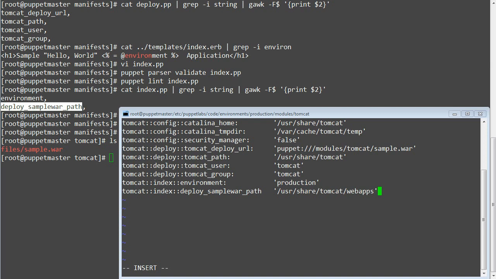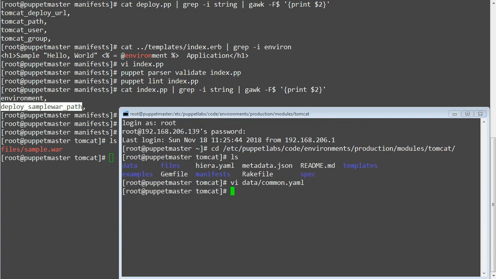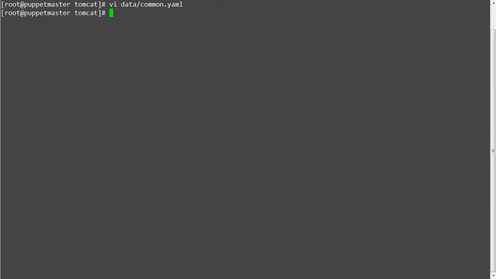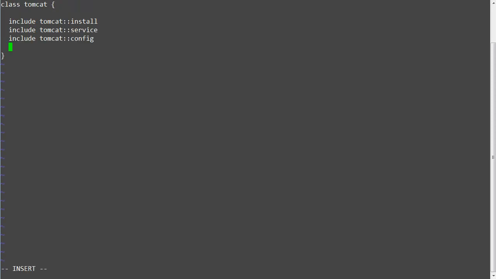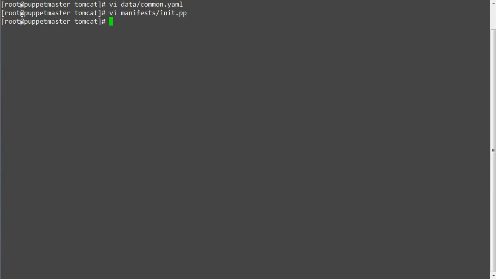Once you are done with editing, save the file. Next, include the deploy.pp and index.pp classes in the init.pp class. To add the classes, edit init.pp and add entries: include tomcat::deploy, include tomcat::index. Once done, save the file and validate the syntax by running puppet parser validate init.pp.